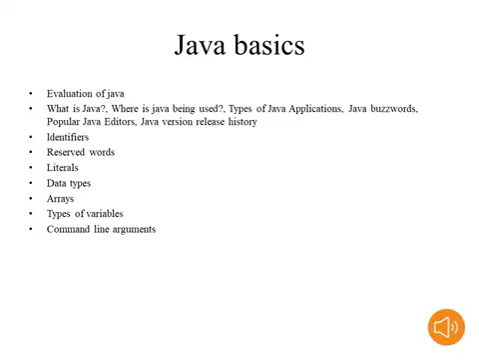Next we will move to the Java version release history, version wise. After that, identifiers, reserved words, literals, data types, arrays, types of variables, command line arguments. For every programming language, these are the basics. In C++, Java, Python, Prolog, whatever programming language we consider, definitely we will learn these types of basics. Next we will move to the Python basics. In Python, there are some extra concepts, we will see in the next slide.